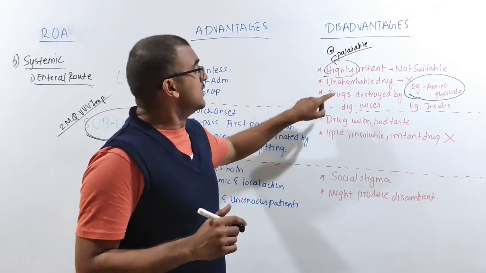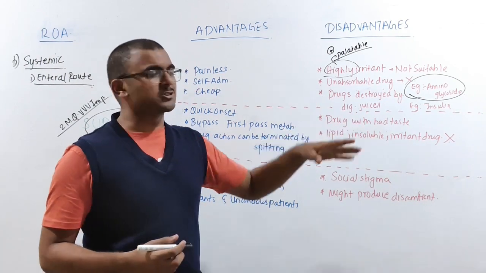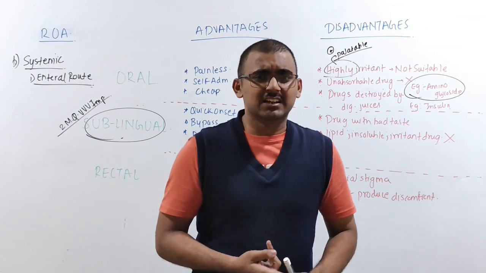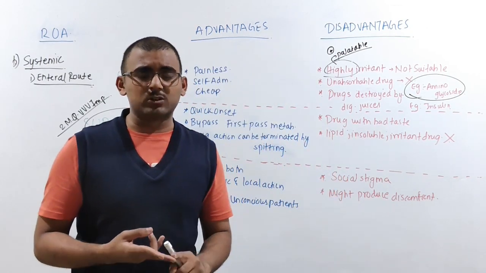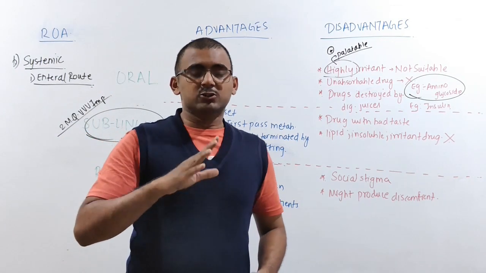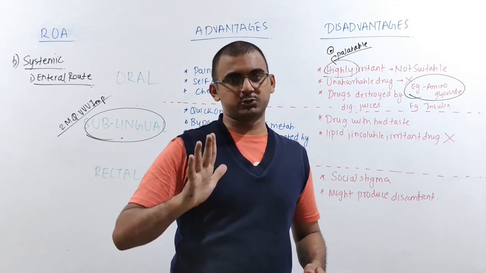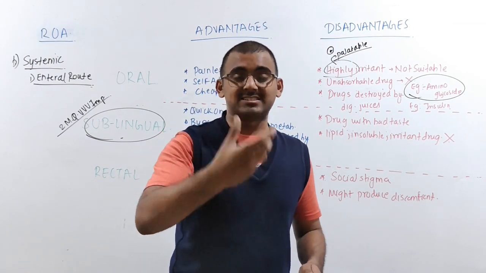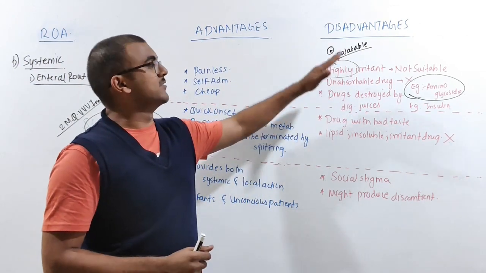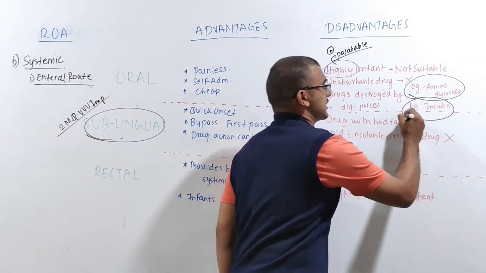The next one is a very famous one. Certain drugs will be destroyed by the digestive enzymes. Like you have pepsin, you have HCl, right? These acids and enzymes will destroy the drug before it shows an action, before it gets absorbed. So those drugs which are susceptible to destruction by the gastric secretions cannot be given by the oral route of administration. A very famous example is insulin.